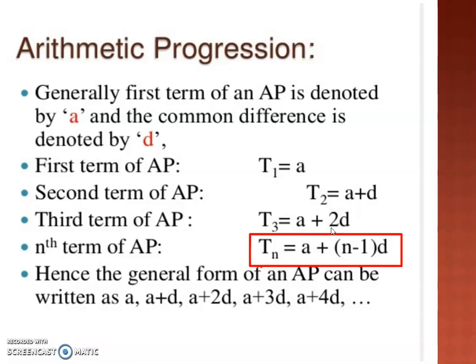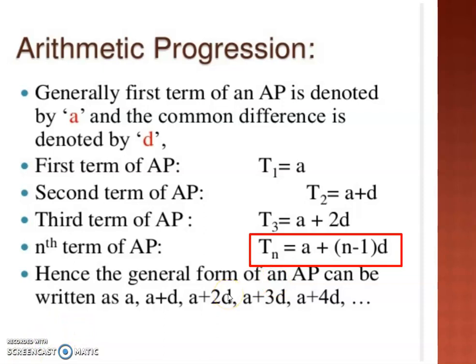Then T4, the fourth term, will be equal to A plus 3D, and so on. So this will be the general way of writing an AP: A, A plus D, A plus 2D, A plus 3D, A plus 4D, and so on. So in a more general way, if I need to write the nth term of this AP, Tn can be written as A plus n minus 1 D. This is very important: the nth term will be A plus n minus 1 D.